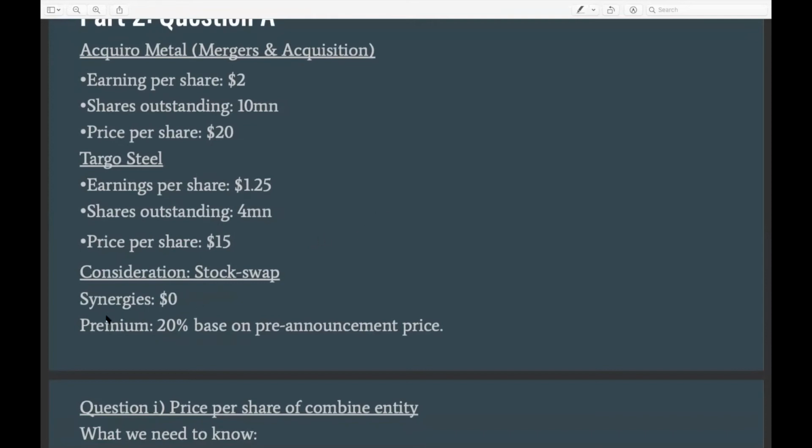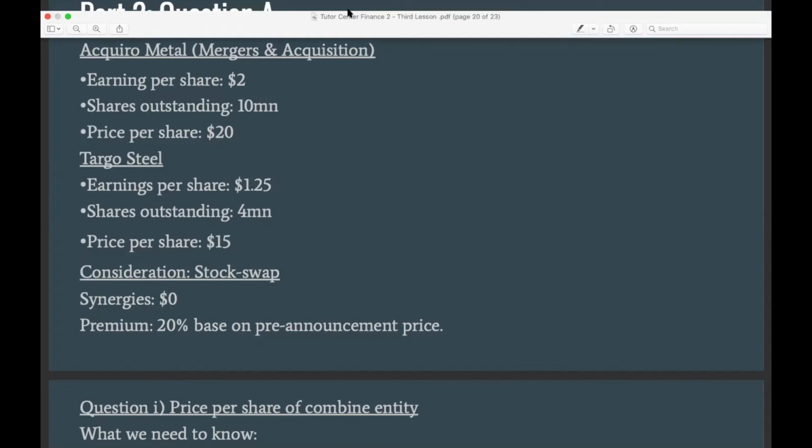Another two important parts of an M&A are the synergies, which is basically what extra benefits the two companies are going to get from doing the merger. And the other important component would be the premium, which is the extra amount that is going to be paid on top of the standalone value of the target company. Because usually when companies do M&A transactions, you end up paying much higher, or at least quite higher, than the standalone value of that company.